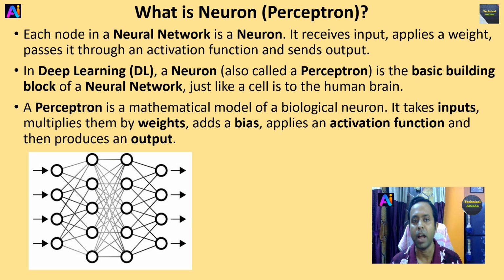In deep learning, a neuron, also called a perceptron, is the basic building block of a neural network, just like a cell is to the human brain. A perceptron is a mathematical model of a biological neuron. It takes inputs, multiplies them by weights, adds a bias, applies an activation function, and then produces an output or predictions.